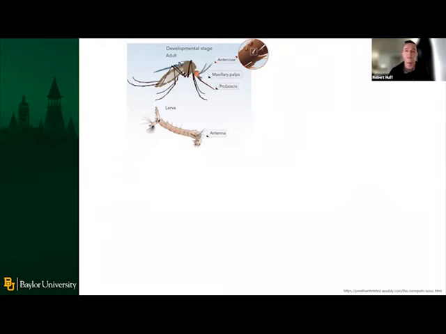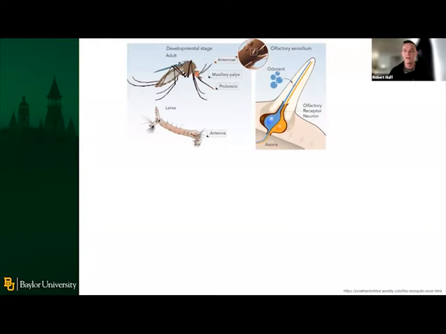So we have an adult mosquito on top and a larval mosquito on the bottom, and they have a number of different sensory appendages, all of which are decorated by small hair-like protrusions known as sensilla. These sensilla are perforated, so they have pores that allow odors found in the environment to enter the sensillar lymph, which is a fluid-filled area that has dendrites of olfactory sensory neurons present.